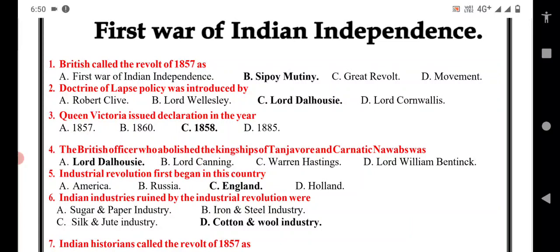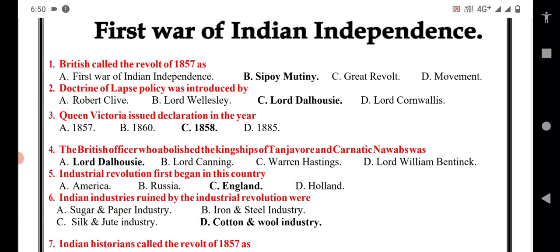Doctrine of lapse policy was introduced by Robert Clive, Wellesley, Lord Dalhousie, or Lord Cornwallis? Here C option is the correct answer. Robert Clive introduced dual government in India. Lord Wellesley introduced the system called subsidiary alliance. Lord Dalhousie, doctrine of lapse. Lord Cornwallis introduced the permanent settlement system.